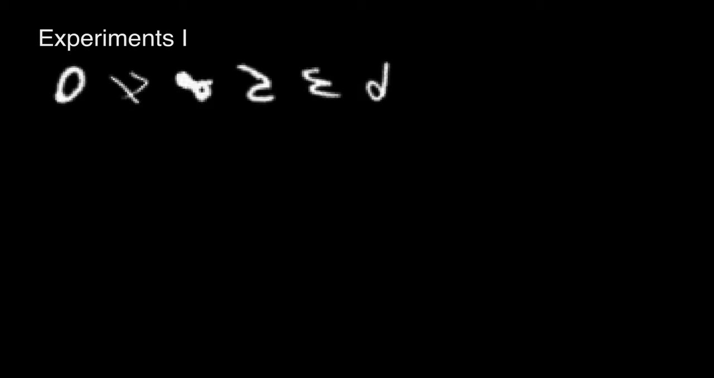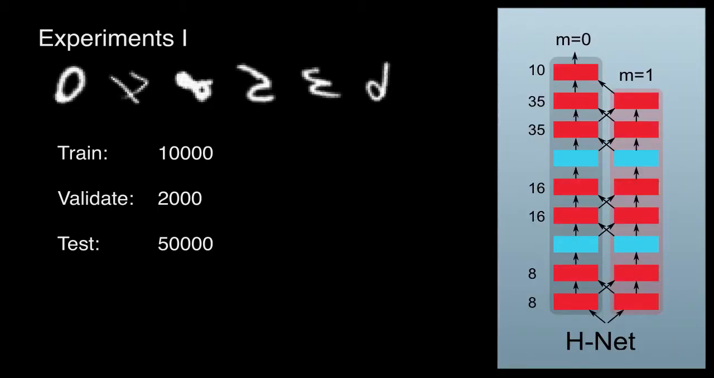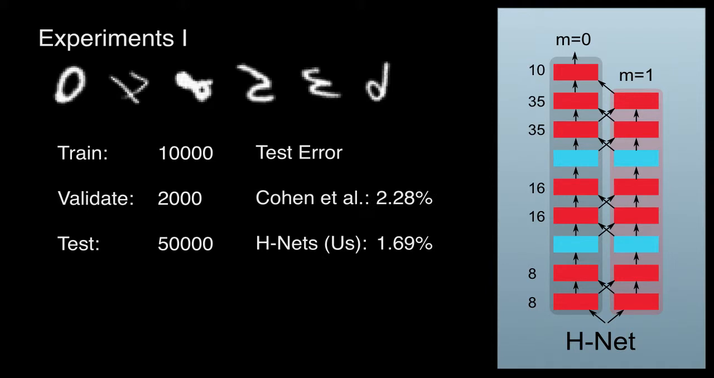We applied our harmonic networks to two tasks to test their benefits. The first task was classification on the rotated-MNIST dataset, consisting of 10,000 training images, 2,000 validation images, and 50,000 test images. Our 7-layer HNet sets the state-of-the-art on this problem, beating the previous state-of-the-art by 26%.